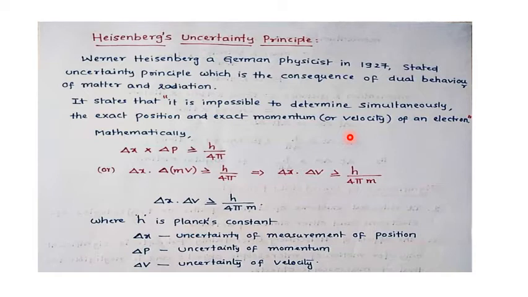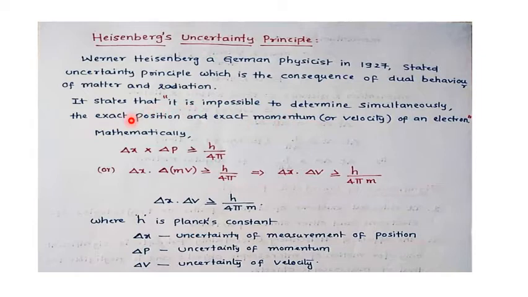It is impossible to determine simultaneously. That means it is impossible to do two types of work at the same time: the exact position of the electron and the exact momentum of the electron cannot be determined simultaneously. The term simultaneous is very important; at different times we can calculate them.